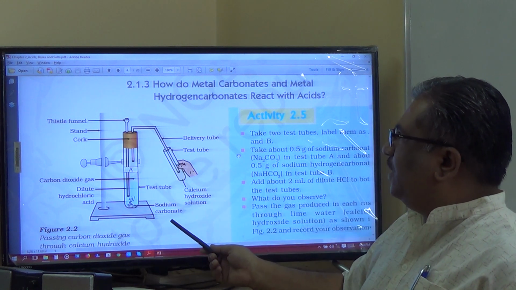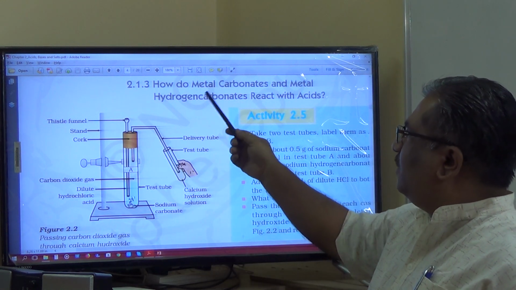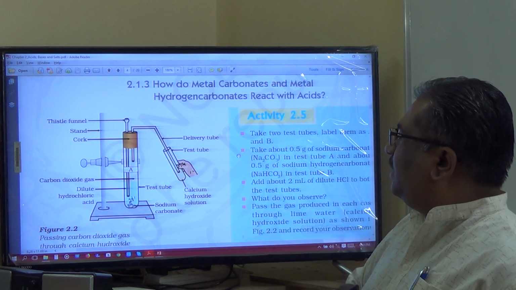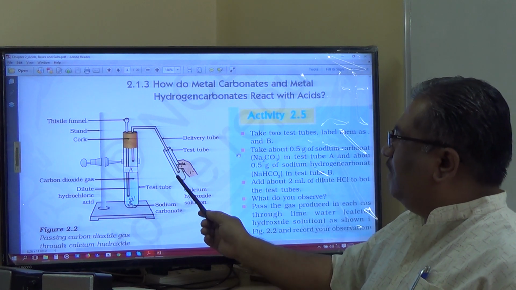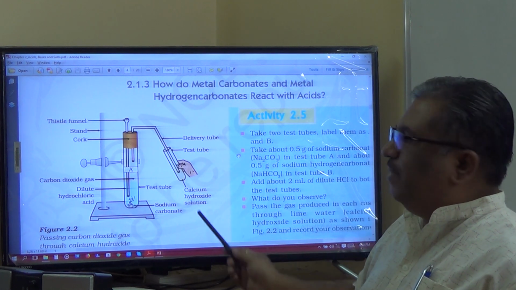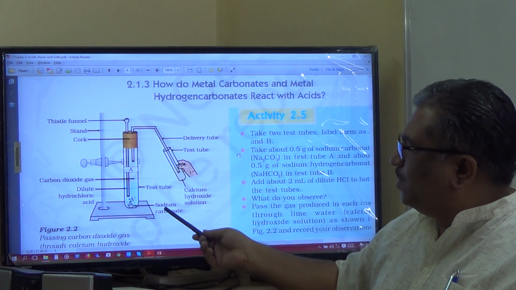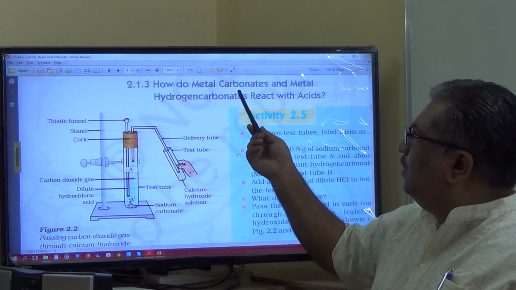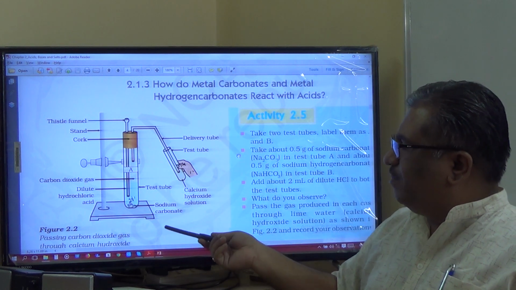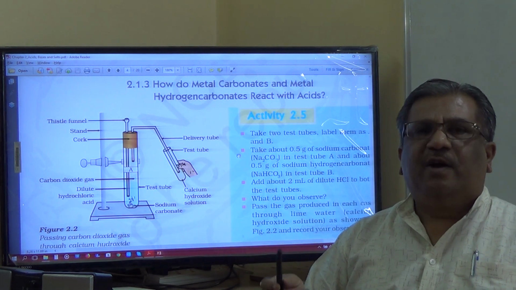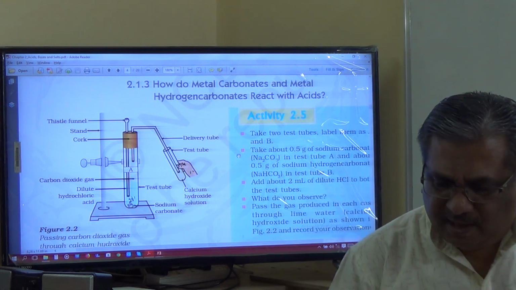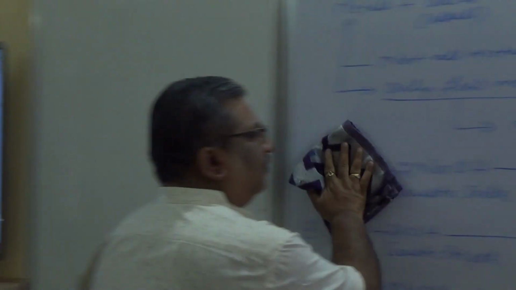Evolution of CO2 gas takes place when metal carbonates and metal hydrogen carbonates react with acids, and the CO2 test is that it turns lime water milky. So these are the reactions which you have to see. Here we have taken only sodium carbonate or sodium hydrogen carbonate, but we will carry out the reactions with a few more metals also. So let us start that now.